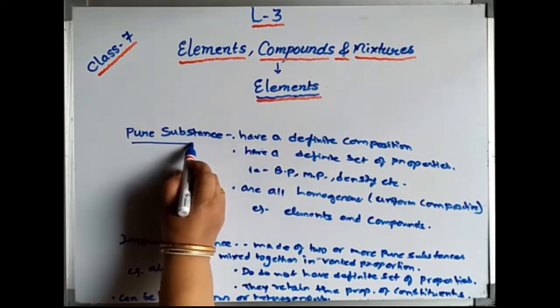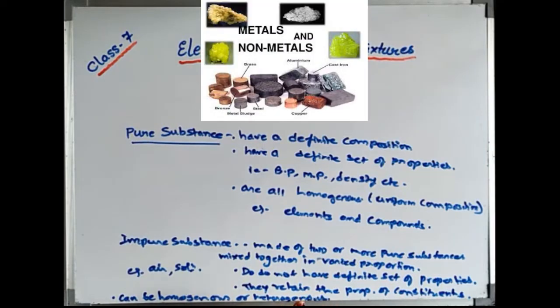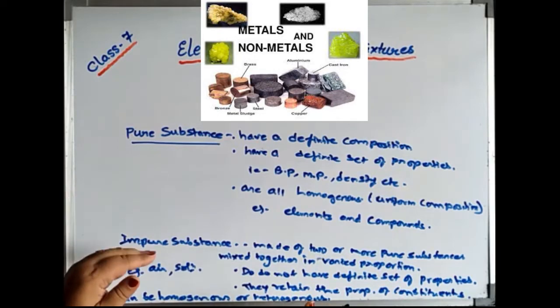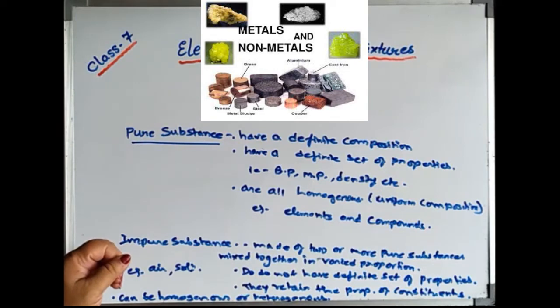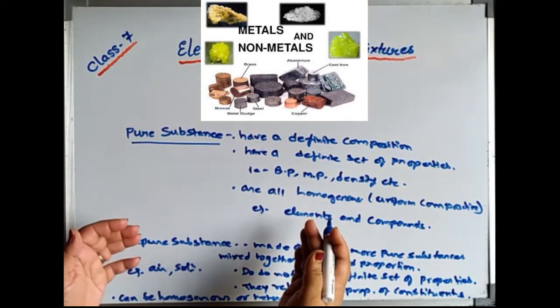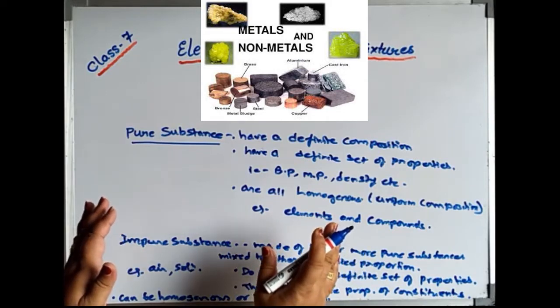What is pure substance? Pure substances have a definite composition. That means they have a definite composition throughout the substance and have a definite set of properties. Definite set of properties means what? Have a fixed melting point, fixed boiling point, fixed density. They cannot change at any other circumstances.